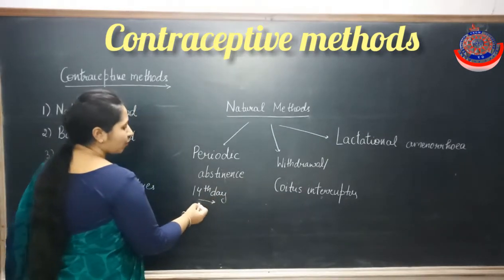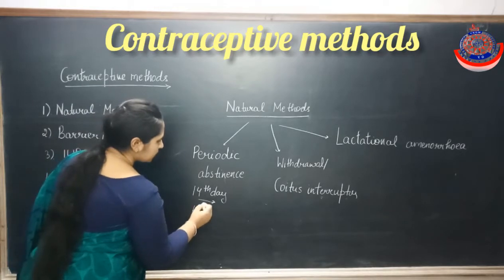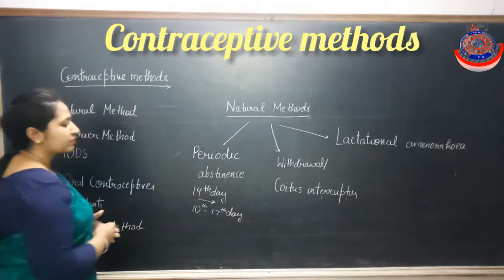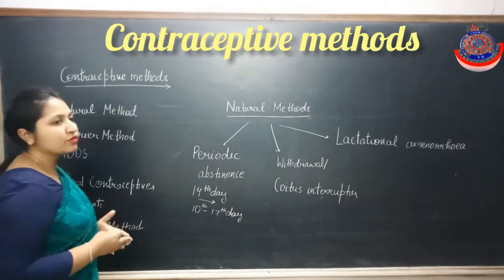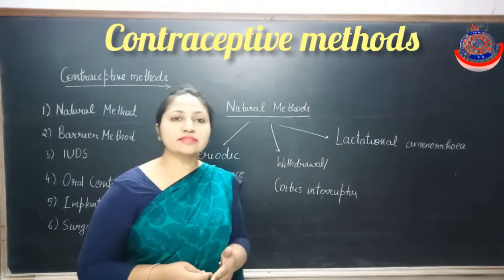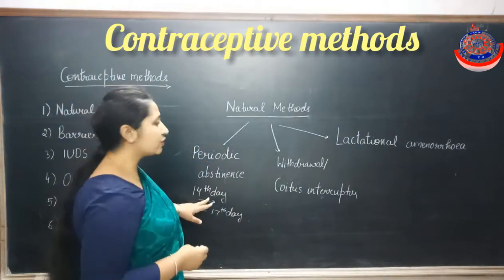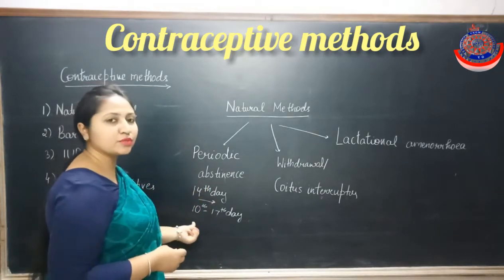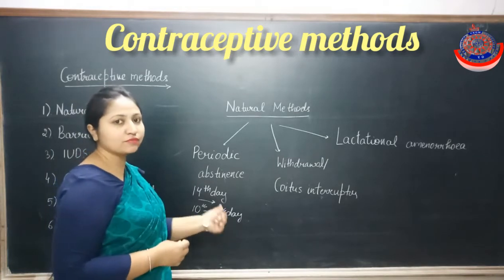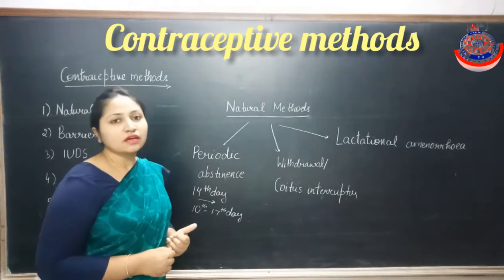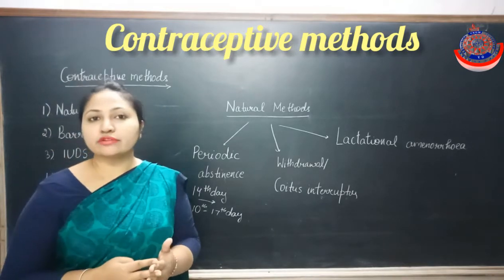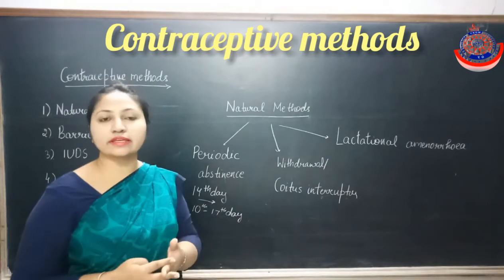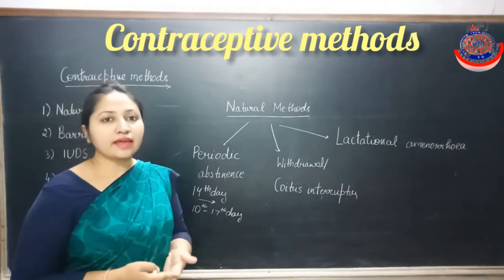So if the couple avoids sexual intercourse between the 10th and 17th day of the menstrual cycle, when ovulation is expected, then pregnancy can be prevented.